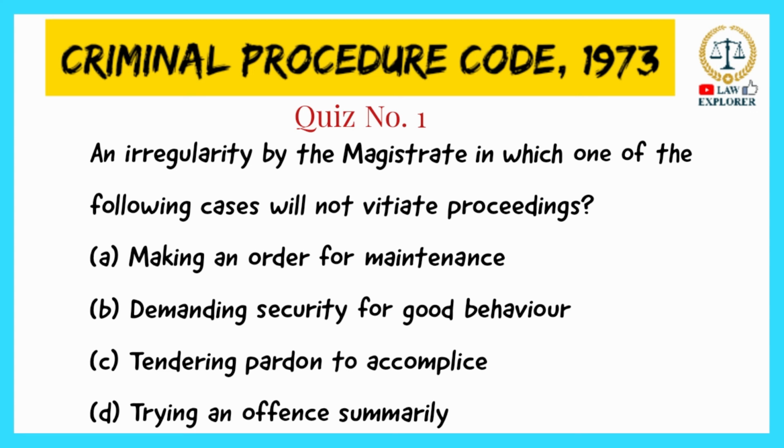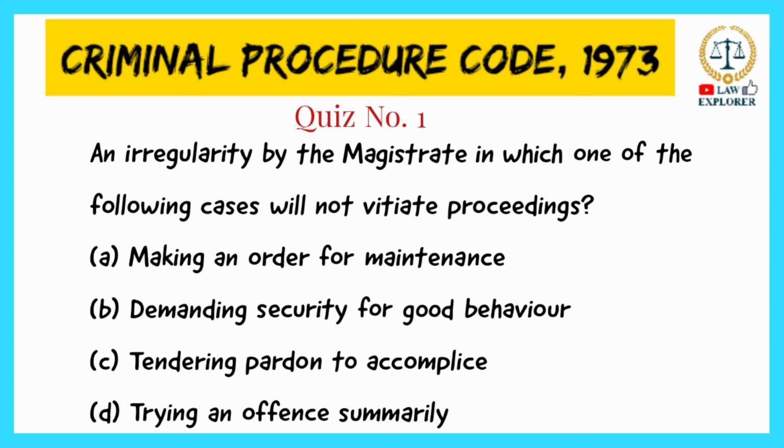For this, you have to refer to section 460 and section 461. Section 460 is irregularities which do not vitiate proceedings, and section 461 is irregularities which vitiate proceedings. Now coming to the options, option C, tendering pardon to accomplice, is in section 460 clause G.